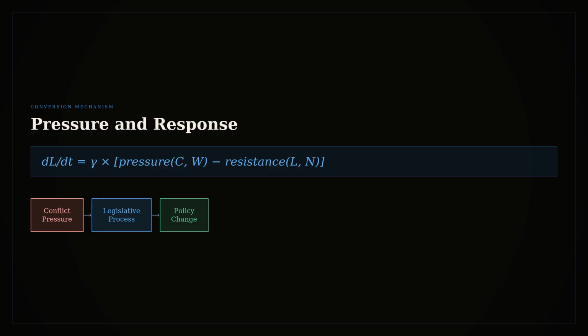Legislative movement responds to political pressure. When class conflict is high and the poor are mobilized, pressure pushes L upward. The system feels demand for redistribution. When the rich are mobilized and use their resources to influence policy, pressure pushes L downward. The system feels demand for concentration, but pressure alone doesn't determine outcome.